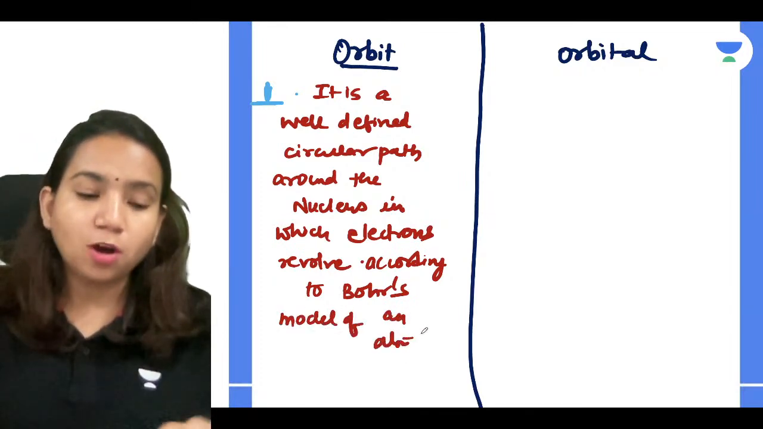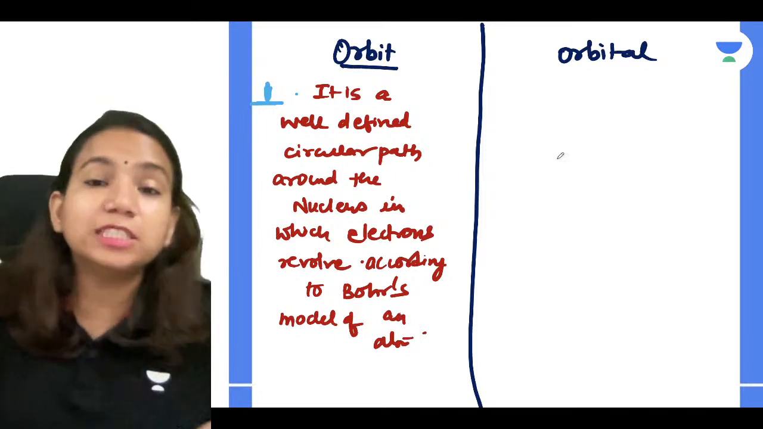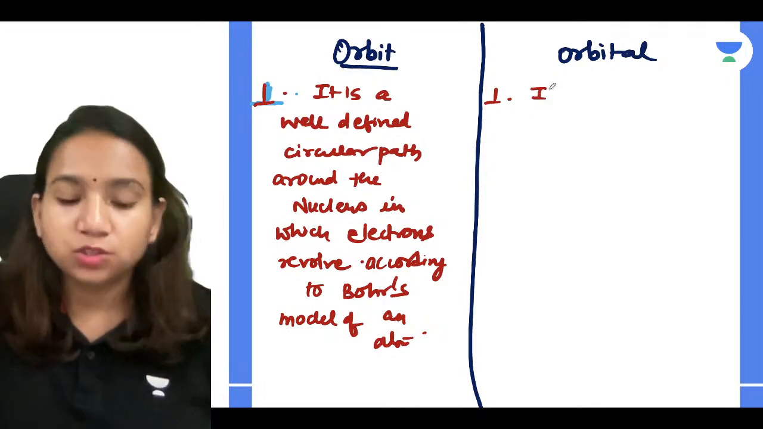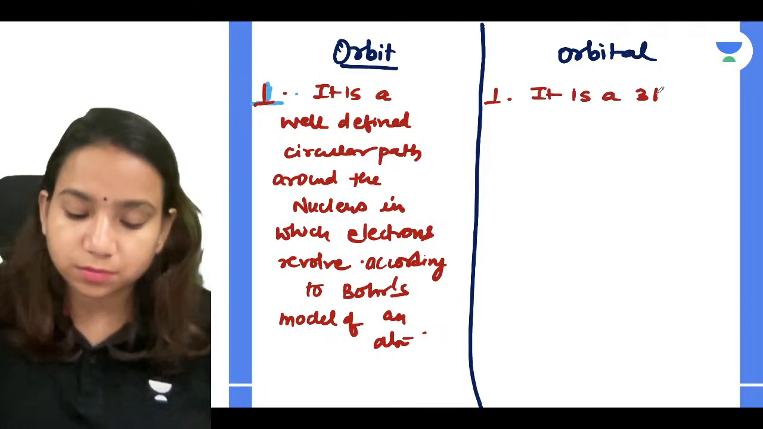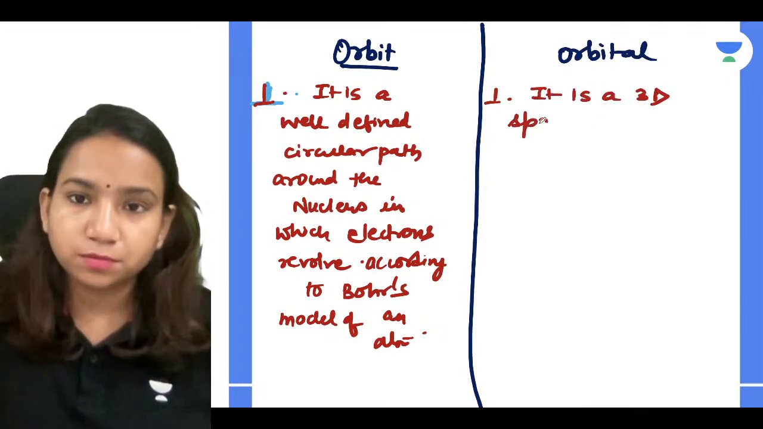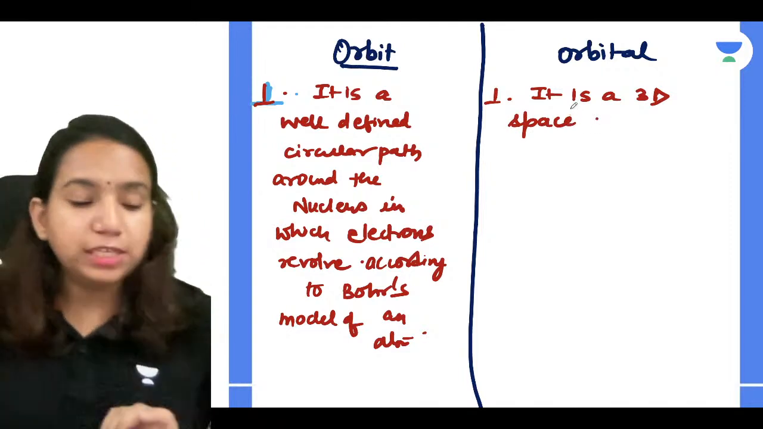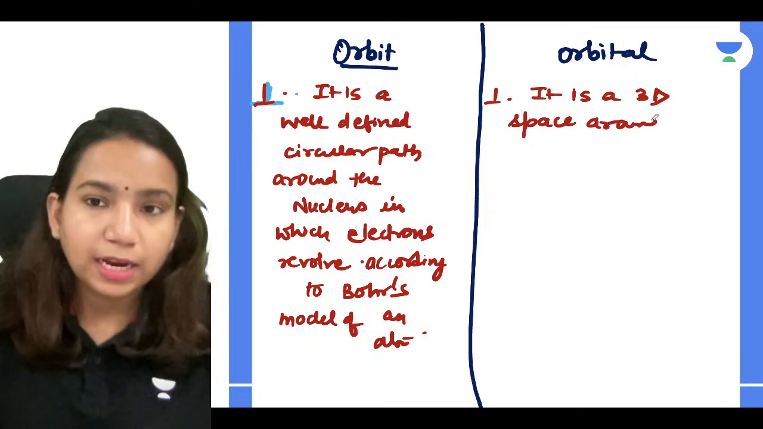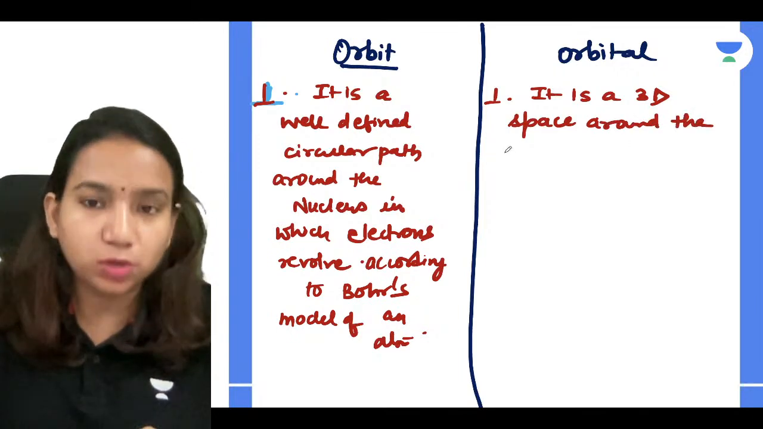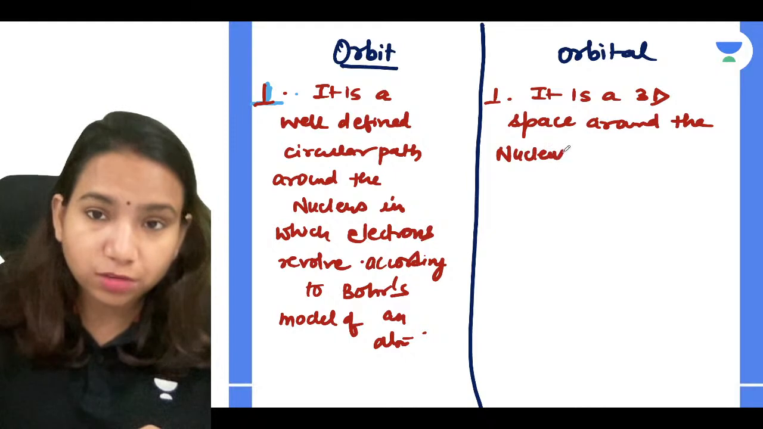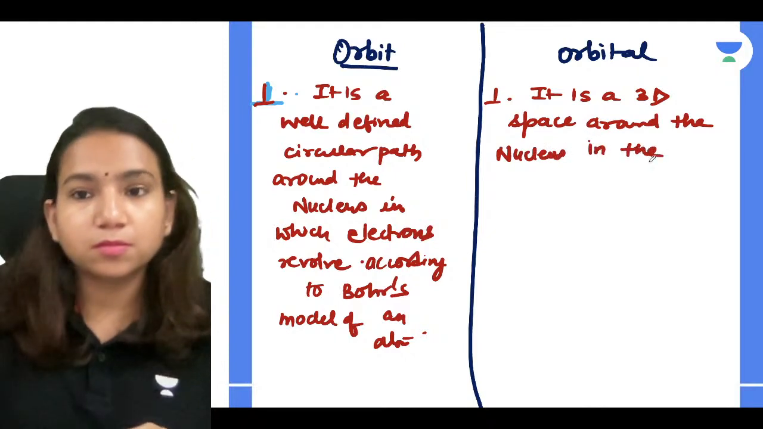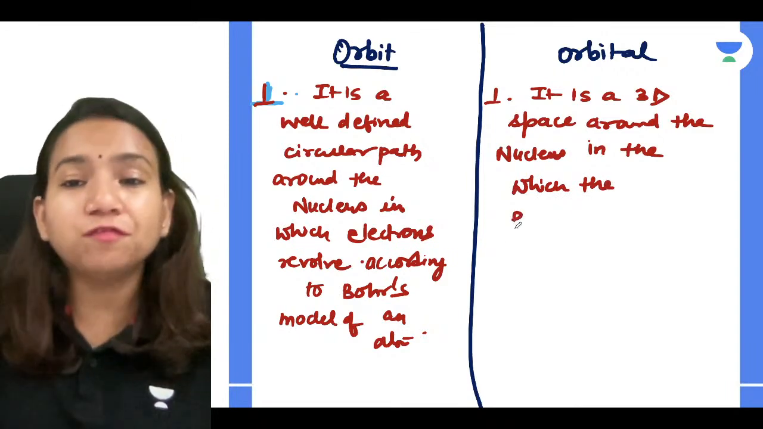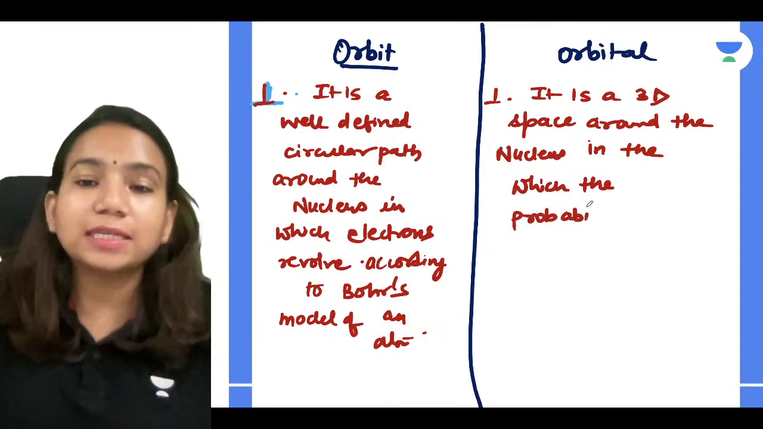But if I talk about orbital, what is it? It is a 3D space. The definition only I can write. What is that? It is a 3D space. Very good. So it is a 3D space around the nucleus in which the probability of finding electron is maximum.